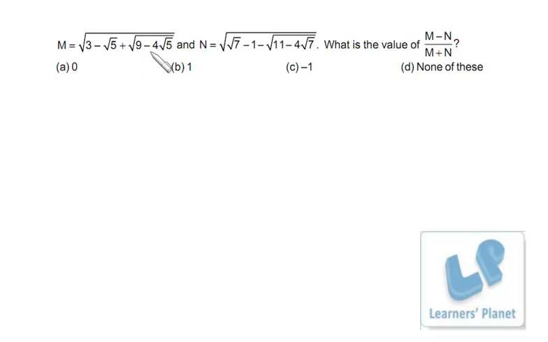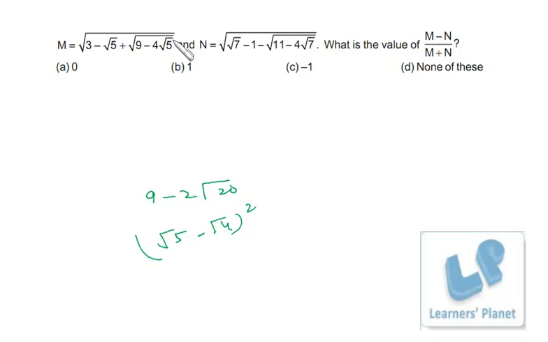Now what you have to do, see 9 minus 4 root 5, so it can be written as 9 minus 2 root 20, right? So 4 is actually 2 into 2, I just leave 2 over here, and that other 2 will go under square root and it will be 4, right? So here it is root 20, that's 4 into 5. Now we just try to find out the two numbers whose product is 20 and the sum is 9. So that's 5 and 4, right? So it can be written as root 5 minus root 4 whole square, right? When you just open it up, you'll be getting 5 plus 4 minus 2 root 20.